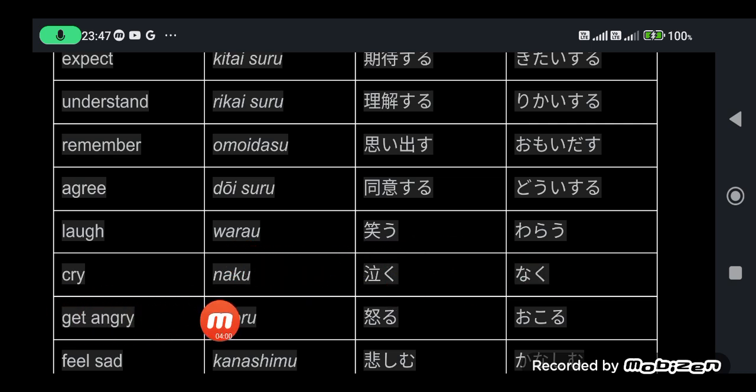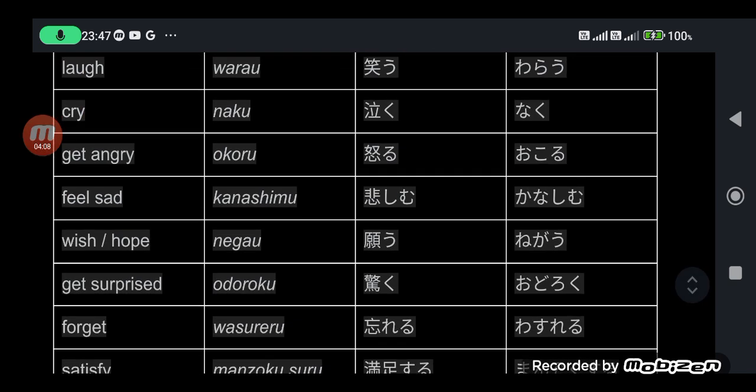Cry, naku. Or how about crying? The te form plus iru, naiteiru. Get angry, okoru. Feel sad, kanashimu. The noun form for feel sad is kanashimi.